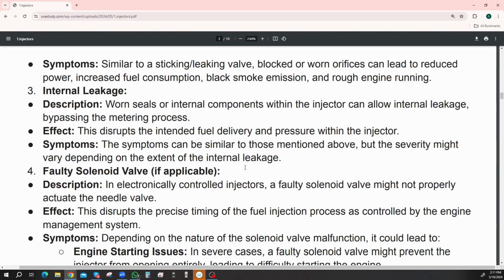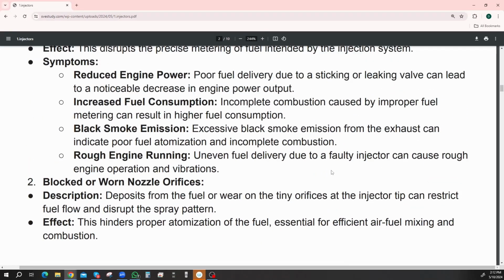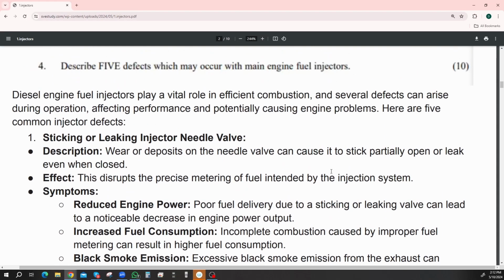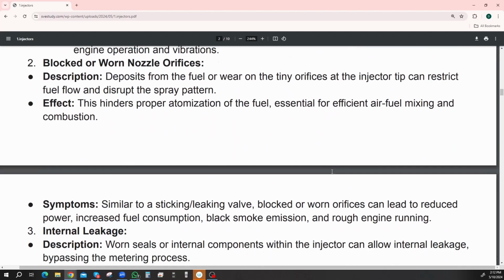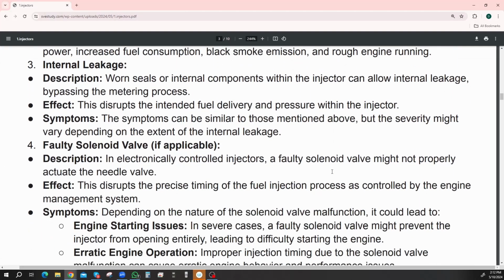Okay. Number 3 is internal leakage. The description is worn seals or internal components of an injector can allow internal leakage by bypassing the metering process. So that would be the valves, like the piston rings, I guess, something along those lines. No, injectors we're doing. All right. This is a long one.